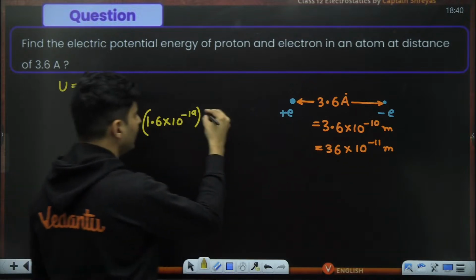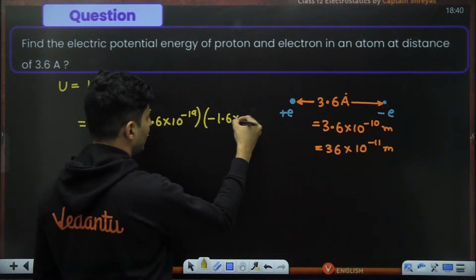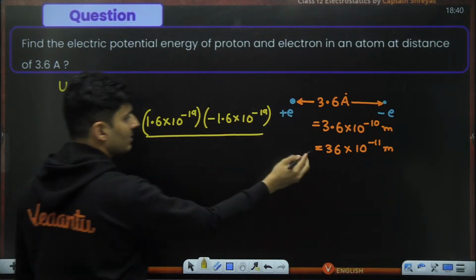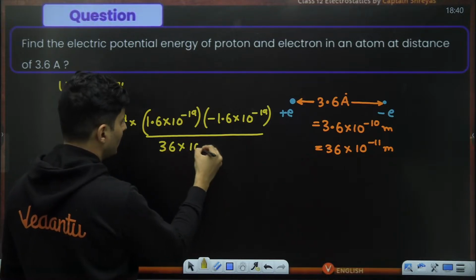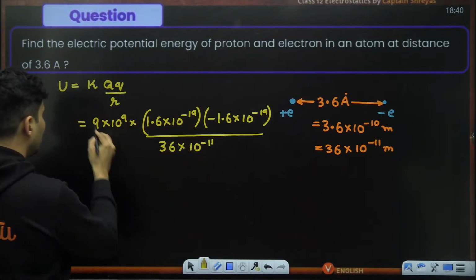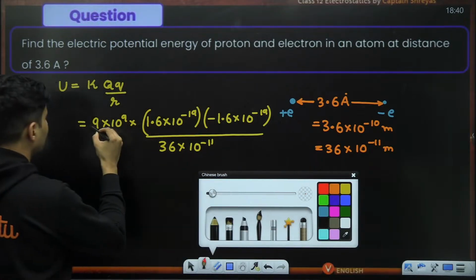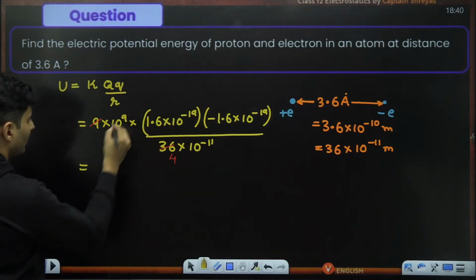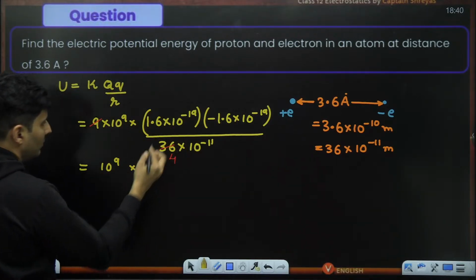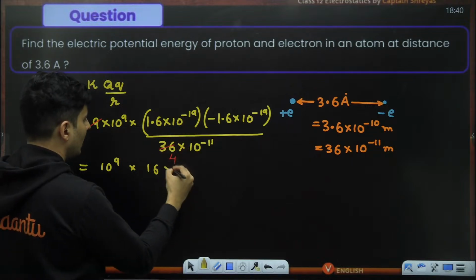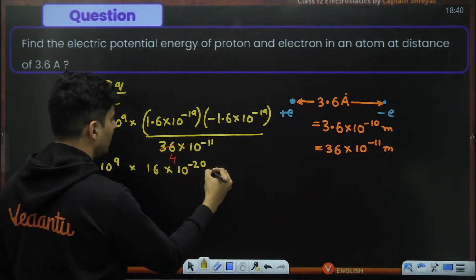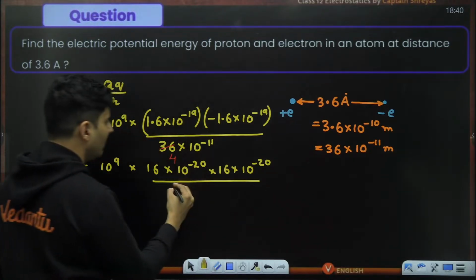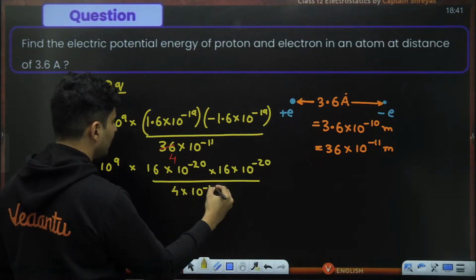Next charge is negative e, so minus 1.6 into 10 to the power minus 19. The whole thing divided by the distance. Distance is 36 into 10 to the power minus 11. I can see easily that this 9 is going with this 36 four times, so I will just keep it as it is. We have 10 to the power 9 from here. And 1.6 I can write as 16 into 10 to the power minus 20, and same thing, 16 multiplied by 10 to the power minus 20. And obviously the whole thing is divided by 4 into 10 to the power minus 11.